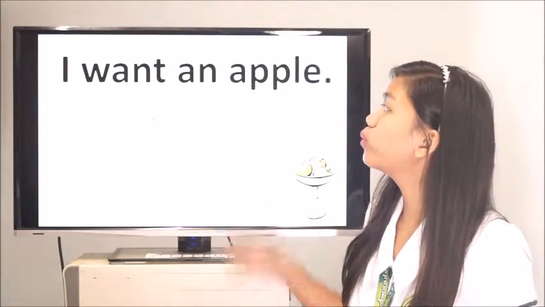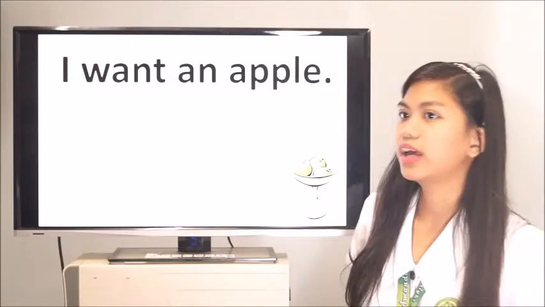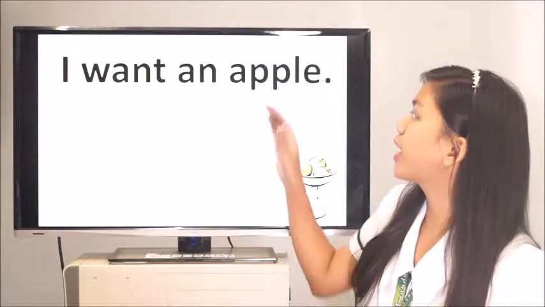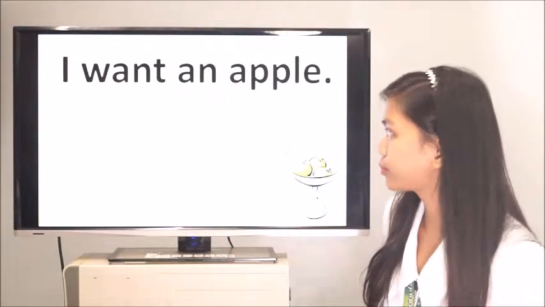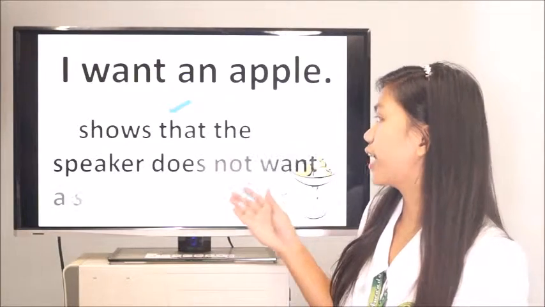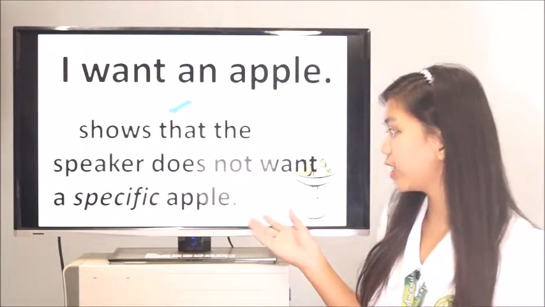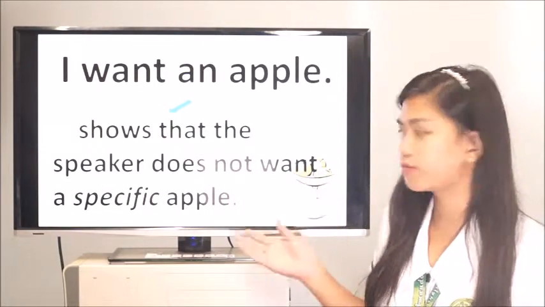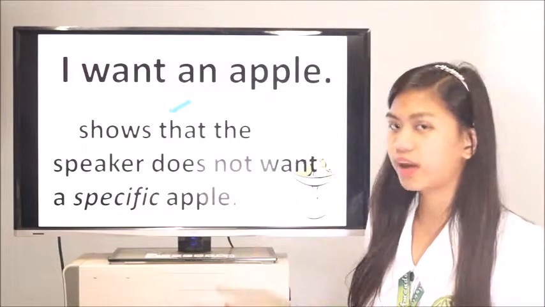Another, I want an apple. In that sentence, we find the article an. It shows that the speaker does not want a specific apple, so he can have any apple.